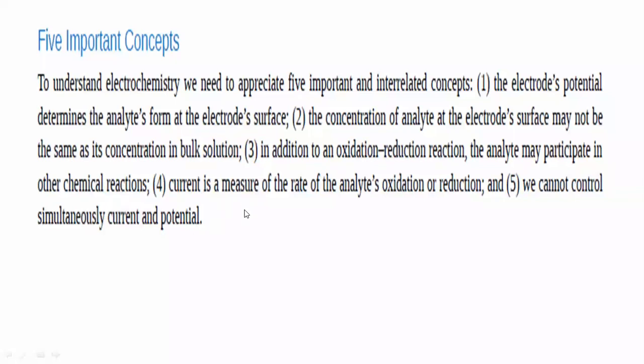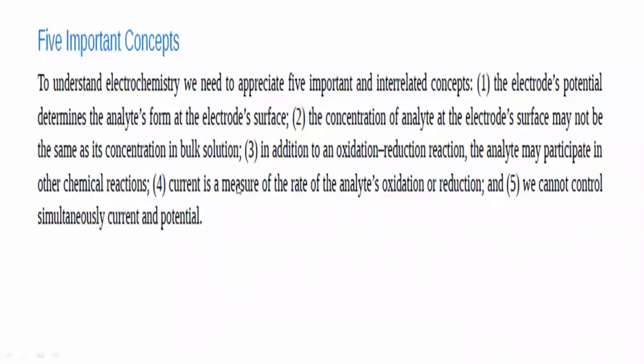Now, the current that flows is a measure of the rate of analyte oxidation and reduction. Whenever there is a reaction at the cathode and anode dipped in a solution of oxidizing agent and reducing agent, a current will flow. Flow of current is nothing but flow of electrons across the potential difference.